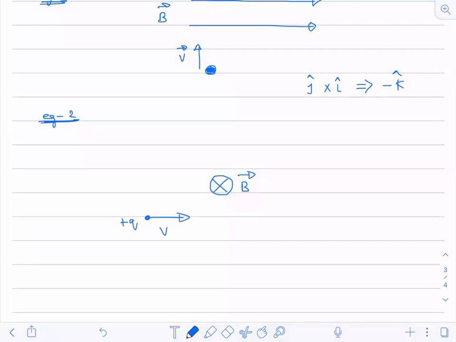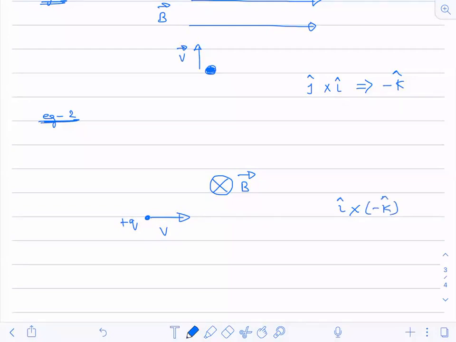How will this particle move? Just see here: I cross minus K. I cross minus K will be the direction.